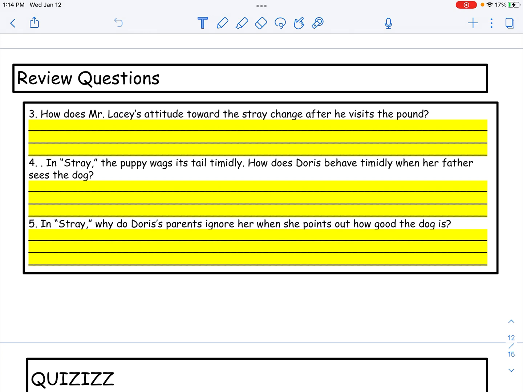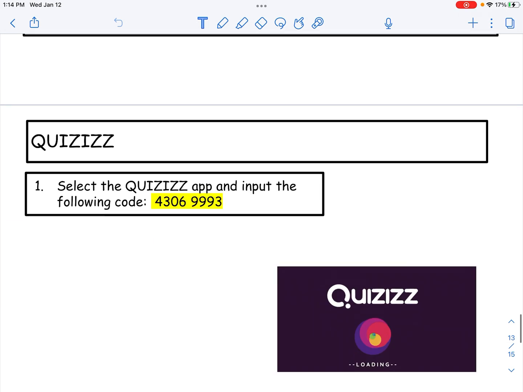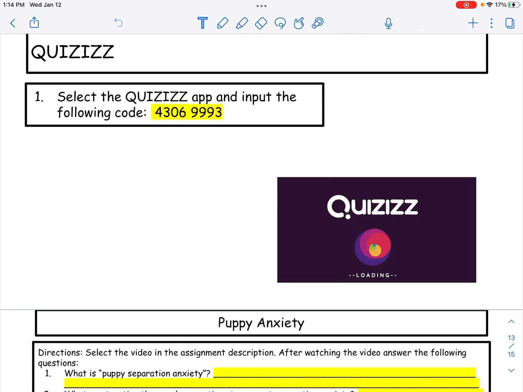All right, then you're going to answer these 3 questions. How does Mr. Lacey's attitude towards the stray dog change after he visits the pound? In Stray, the puppy wags its tail timidly. How does Doris behave timidly when her father sees the dog? If you don't know what the word timidly means, you could look it up in the dictionary. In Stray, why do Doris's parents ignore her when she points out how good the dog is?